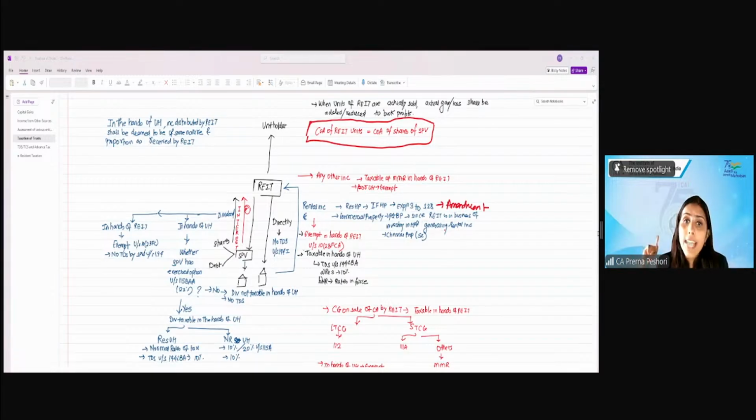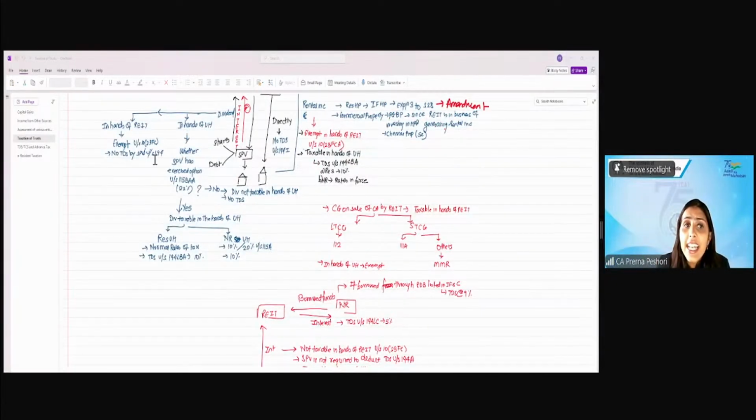Whether this will be taxable in the hands of the unit holder depends on whether the SPV has exercised the option under 115BAA, which means if the SPV exercises the concessional tax rate of 22%, then the dividend will be taxable in the hands of the unit holder. If the SPV is not exercising the concessional tax rate of 22%, the dividend will also not be taxable in the hands of the unit holder.